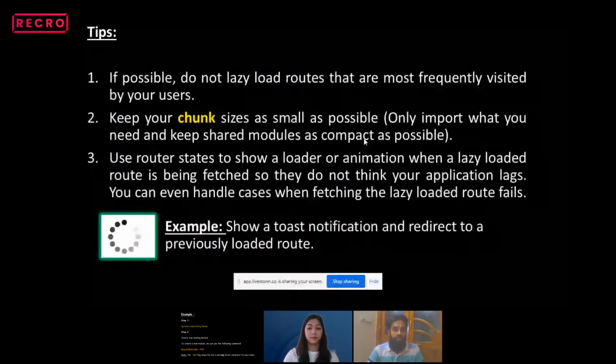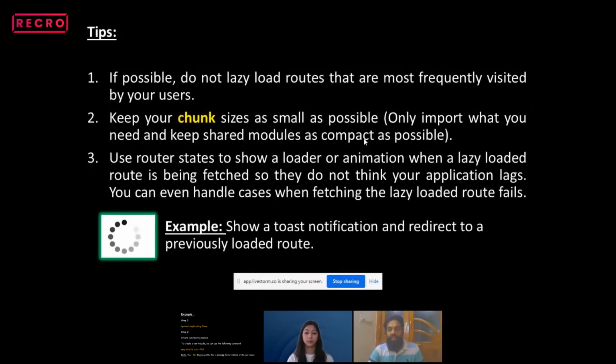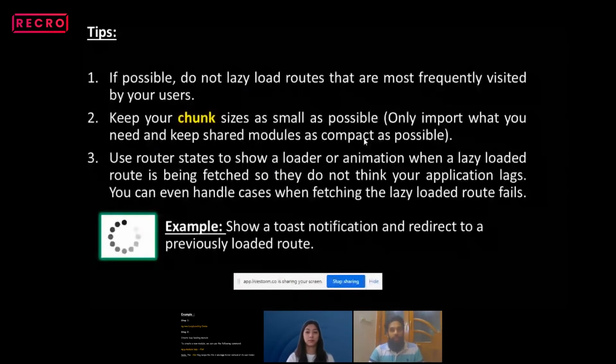Third one is, use router states to show a loader or animation when a lazy loaded route is being fetched, so they do not think your application lags. Suppose I have a page, and it has a huge amount of data even after implementing lazy loading.